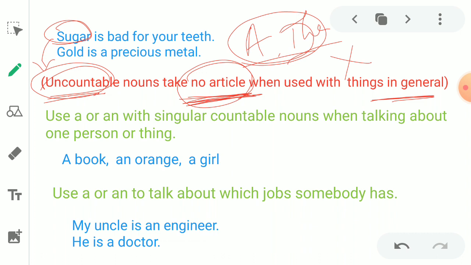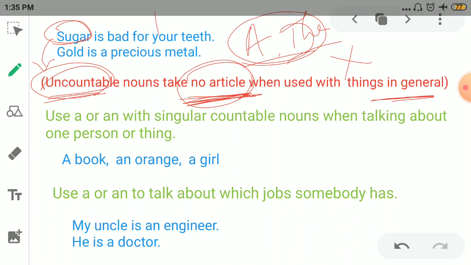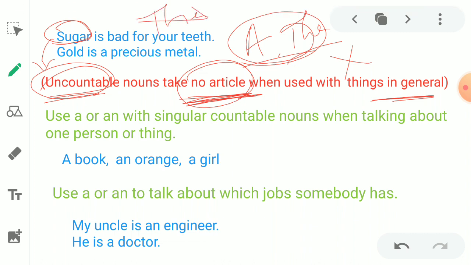Got it? Like that. Let's come to the second example. Gold is a precious metal. Here you cannot write "the gold" like "the sugar". You cannot use "the" before these uncountable nouns.